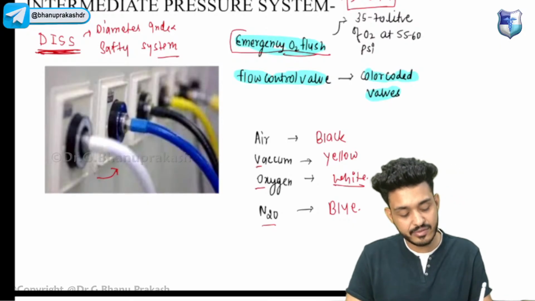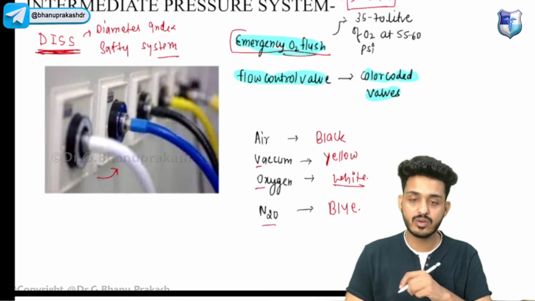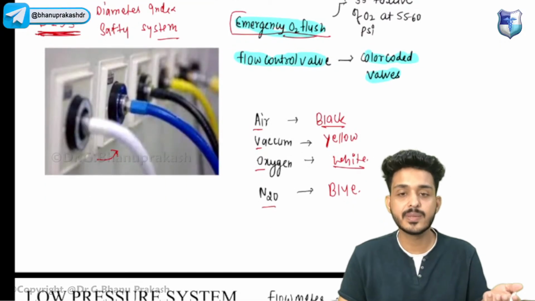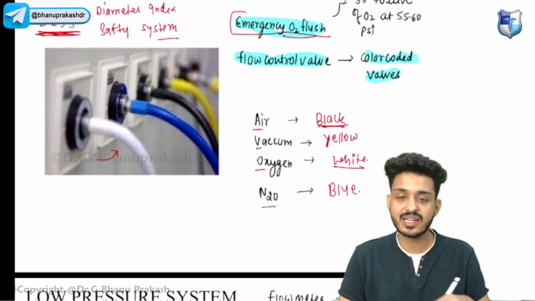Vacuum, you can extend the V into Y, so that would be yellow. And air will be black, so air will be black on the X-ray, right? That is how you can remember.